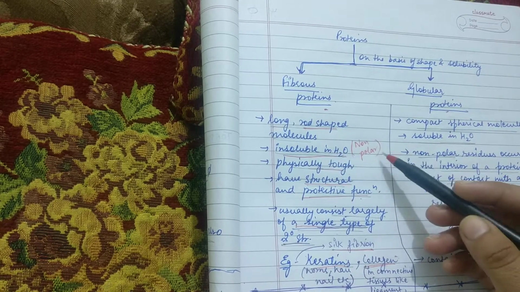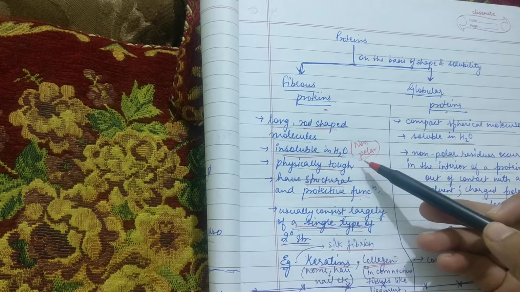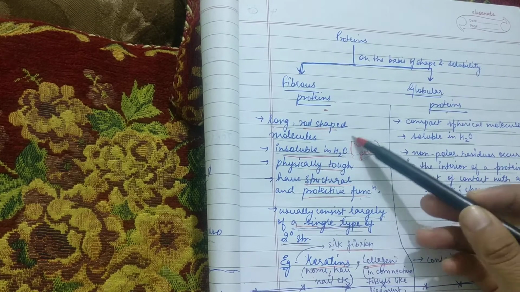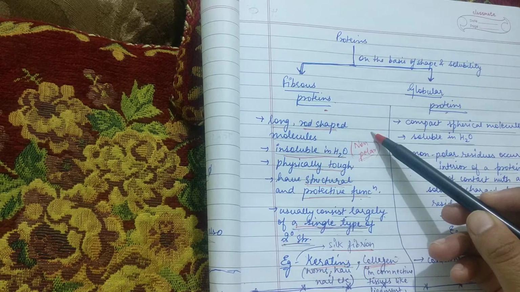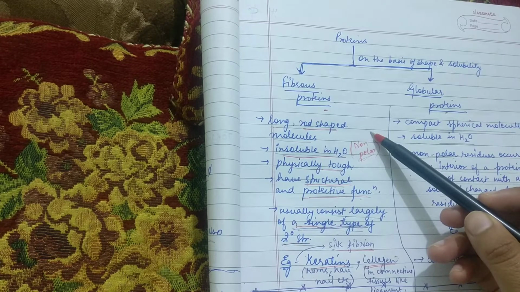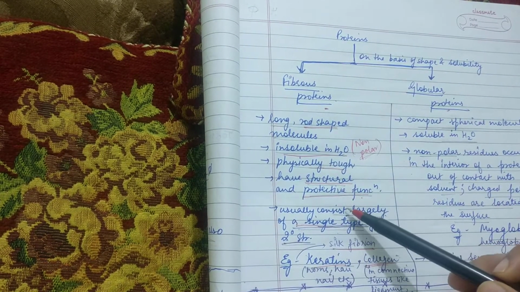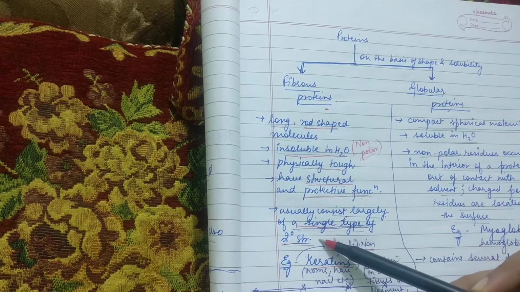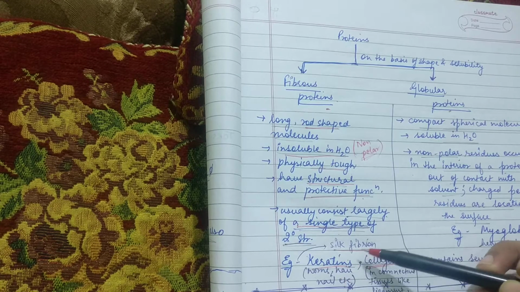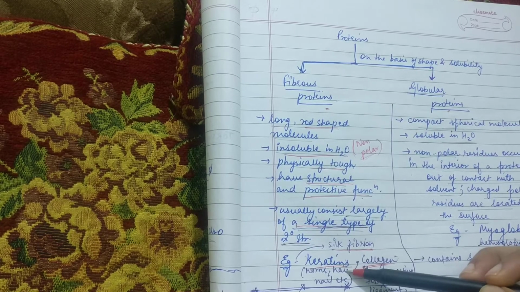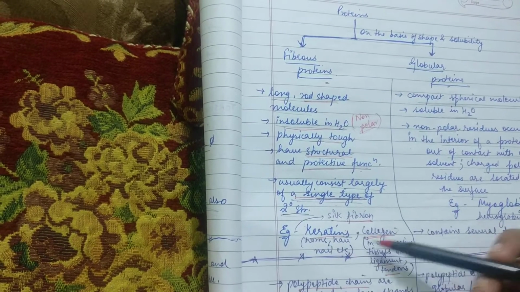So we can also call them non-polar molecules. Fibrous proteins are physically tough. The reason why these fibrous proteins are non-polar is because they contain a high concentration of hydrophobic amino acids. They usually have a single type of secondary structure. Examples of fibrous protein include silk fibroin, and the keratins which are found in horn, hair, nail, etc.